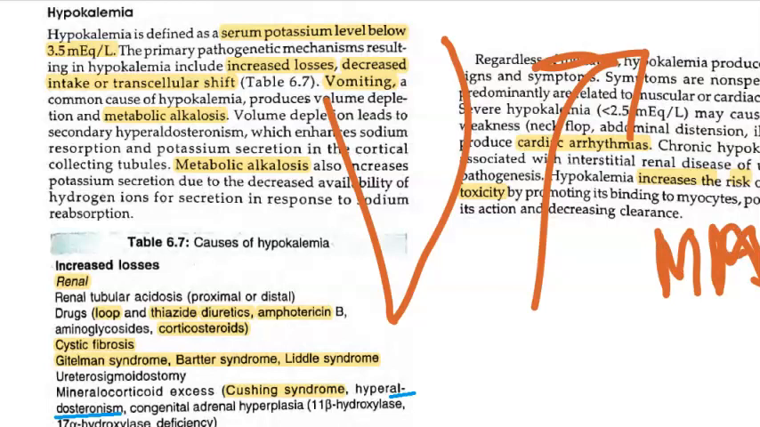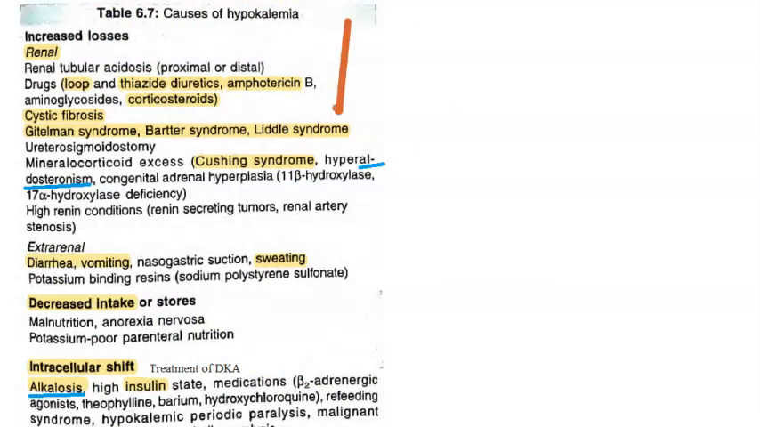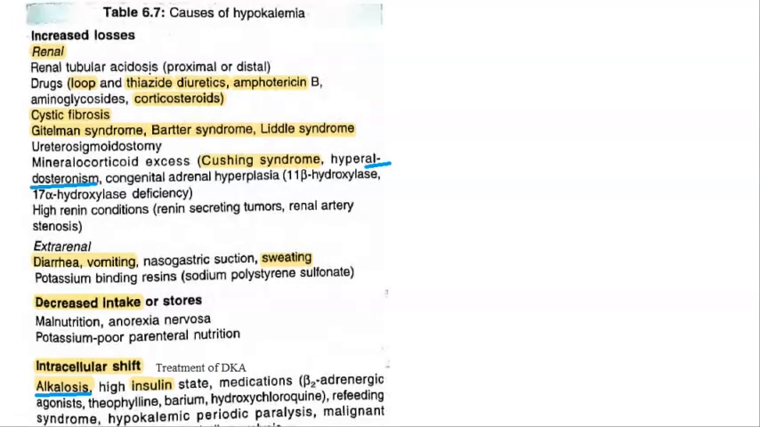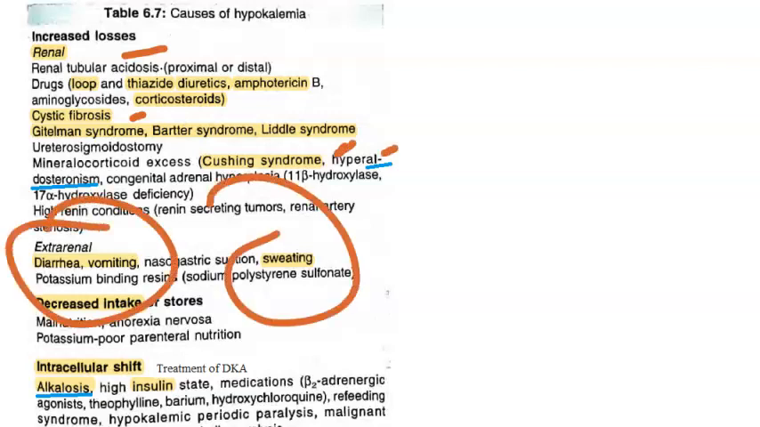Now let us go here. Causes of hypokalemia. So basically there is increased loss from your body. That is because of renal causes. You're taking some loop diuretics or thiazide diuretics. Say the names of these loop diuretics: furosemide, torsemide, etc. Then they are also taking some other drugs, or there could be acidosis of the renal tubules. Okay, cystic fibrosis, a lot of syndromes they have mentioned here. Cushing syndrome, they can have hypokalemia. Then diarrhea, vomiting, sweating also.